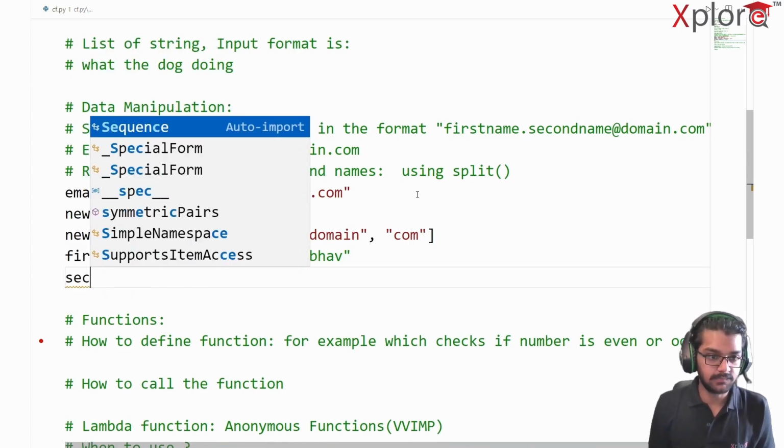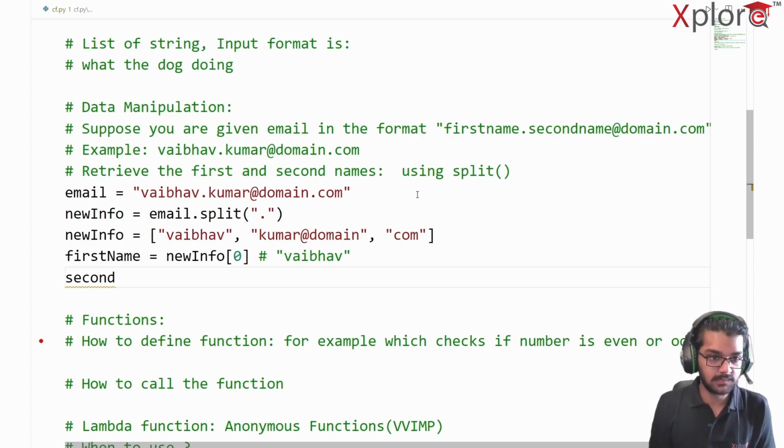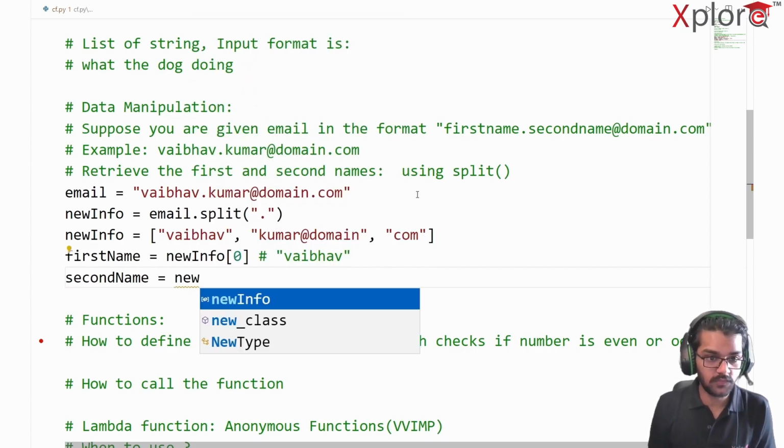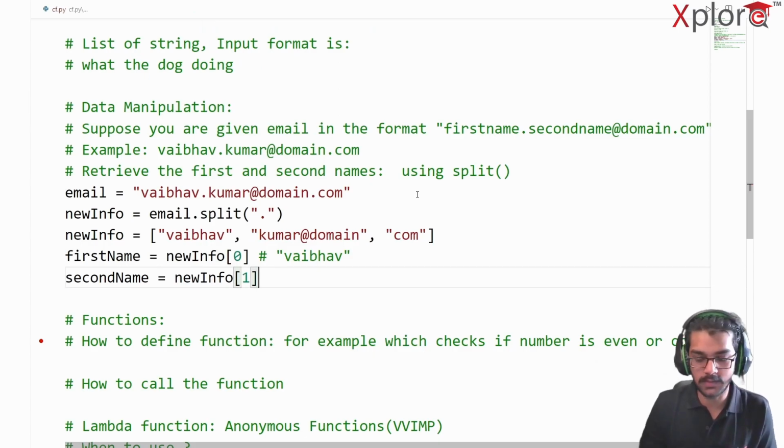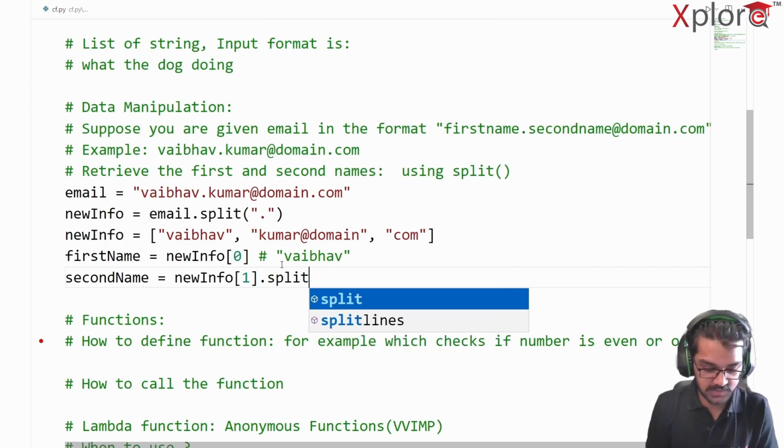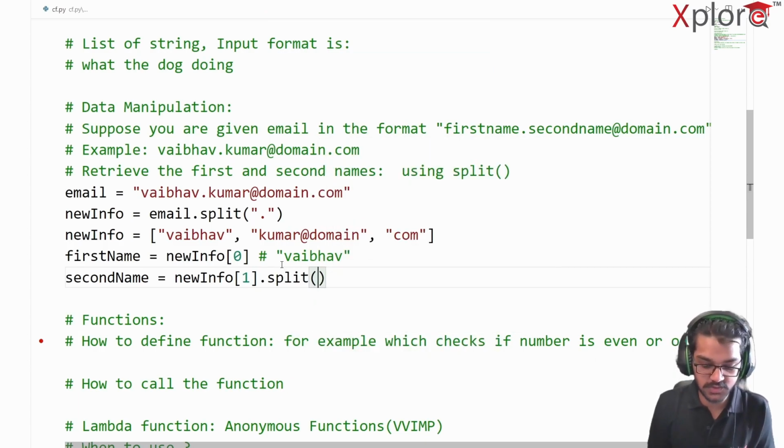My second name is going to be nothing but new info of 1. When I'm writing new info of 1, I'm accessing Kumar at domain, but I want to split this on the basis of at. So what I can do is dot split on the basis of at. So it's going to look like this.